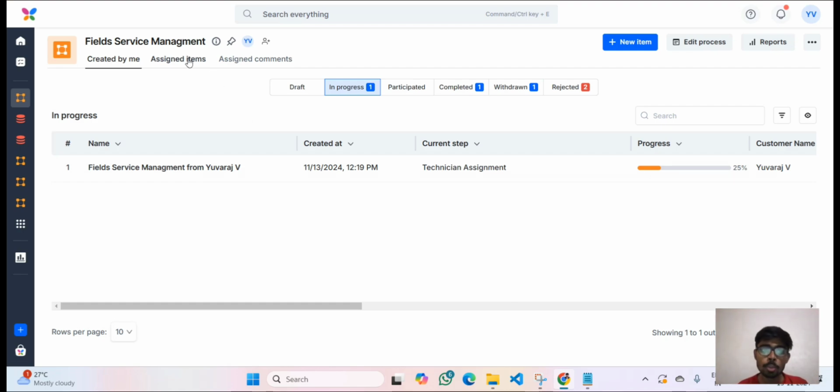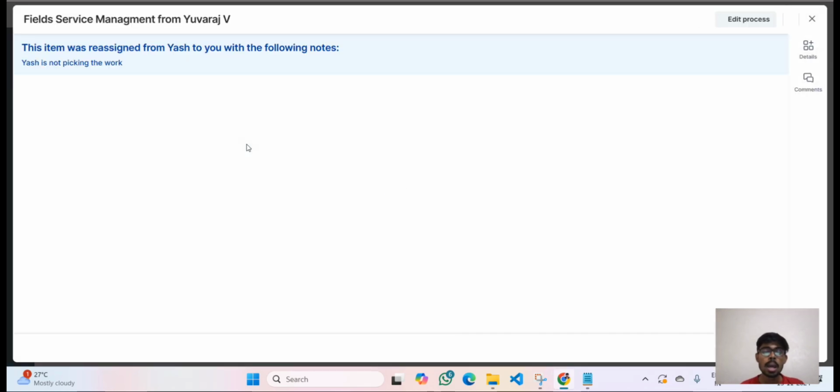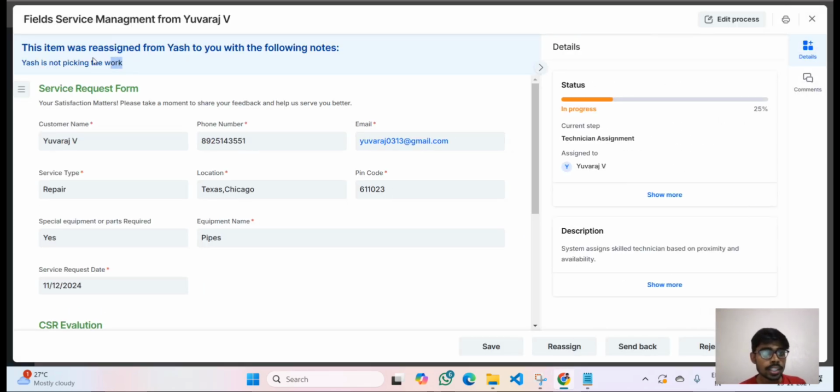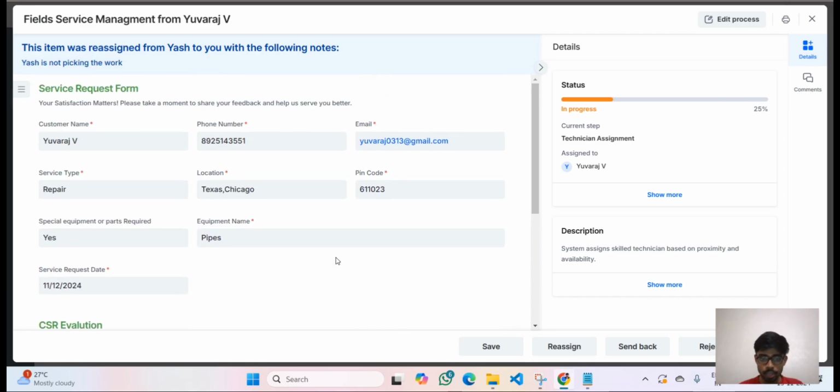Now if I go to my assigned items, I can see the work. So now I got this work, and I will get a note that they have mentioned that Yash is not picking the work. Since he is not picking it, I was doing it. If I was not interested, I could reassign, but right now I was interested in doing this work. So I will get all this detail.